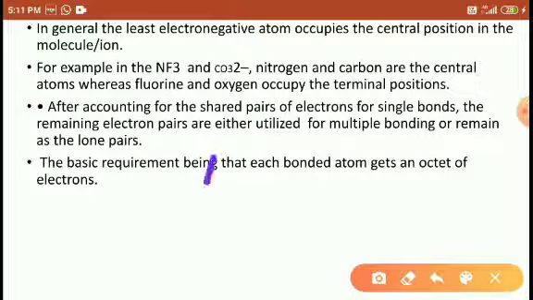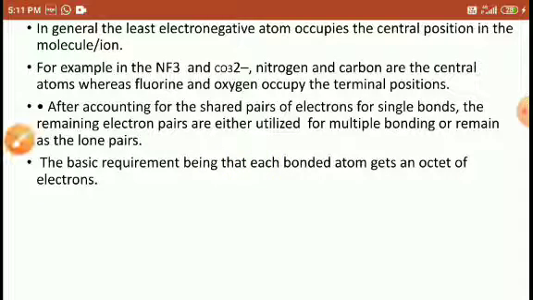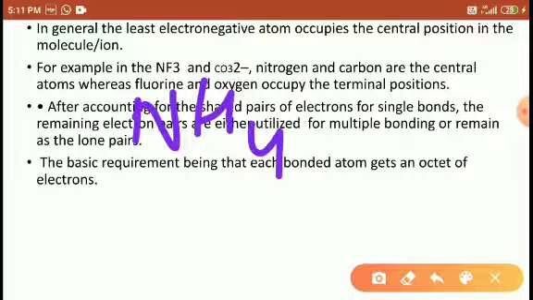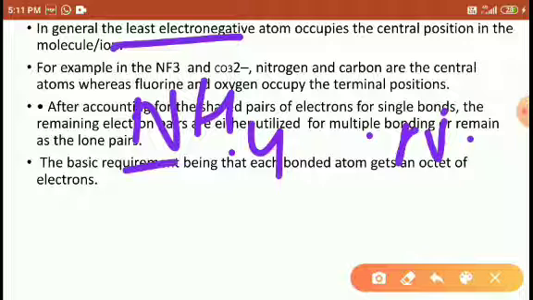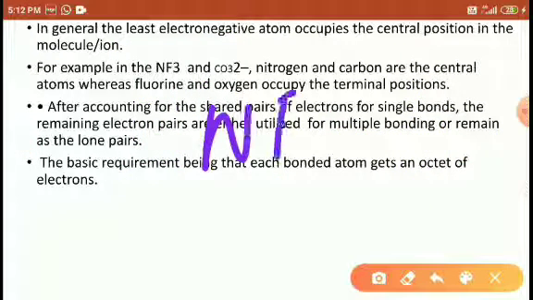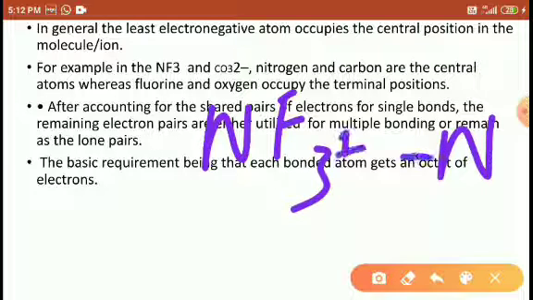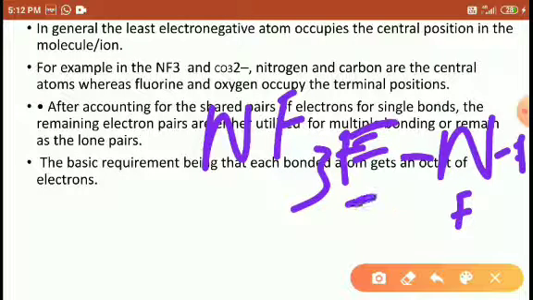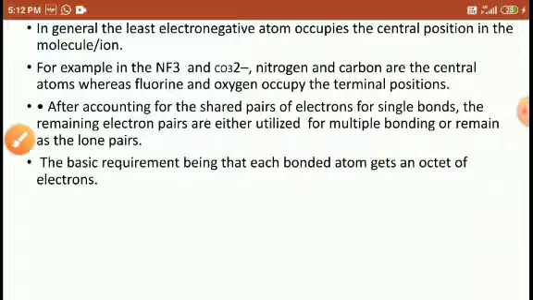Always, in the formation of a complex molecule like NH4, out of nitrogen and hydrogen, nitrogen is more electronegative. So while writing the structure, the least electronegative atom is always considered as the central atom. Here nitrogen is the center, so it means it's the least electronegative. Similarly, NF3, nitrogen is the center, fluorine around it. Fluorine is a more electronegative atom than nitrogen. So nitrogen is the central part.